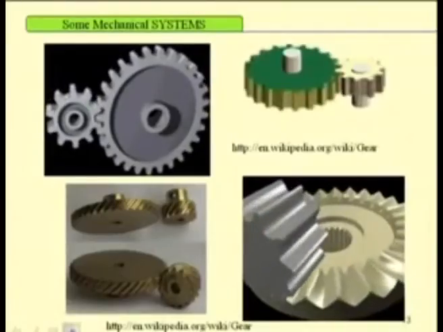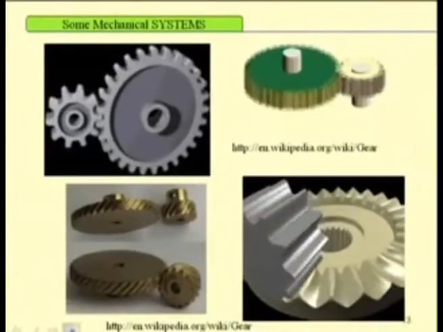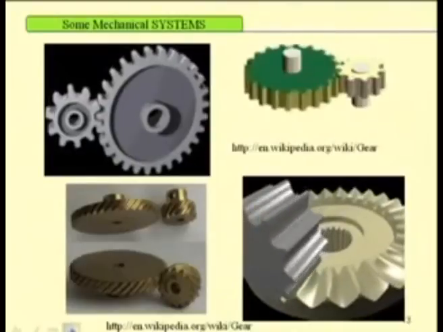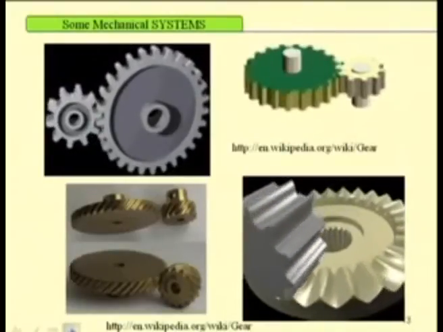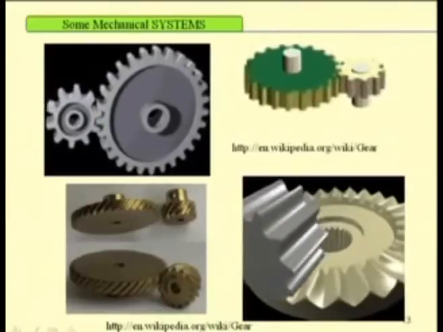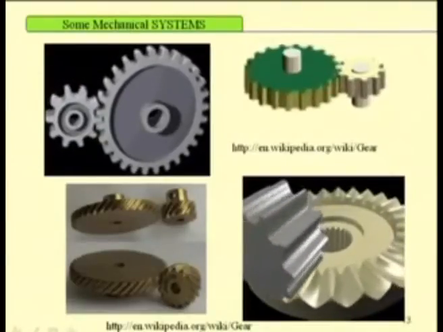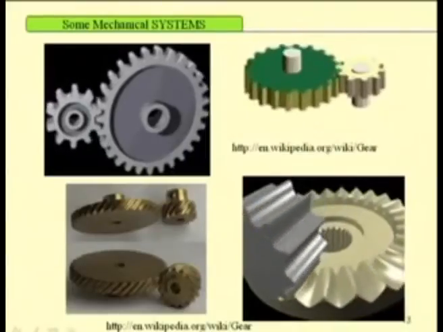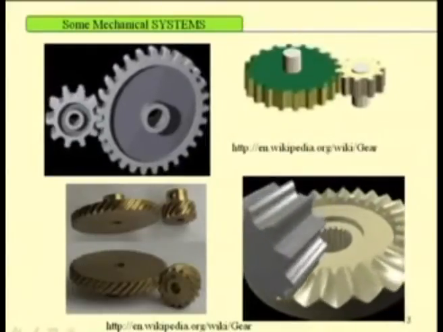To start with, let us see some mechanical systems and we will see how the vibration phenomena is occurring in those systems. This page shows some of the gears shown in these slides. This is a spur gear. You can have spur gear, different types of gears, spur gear, bevel gears, also you may have helical gears.